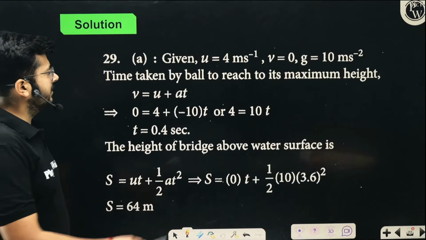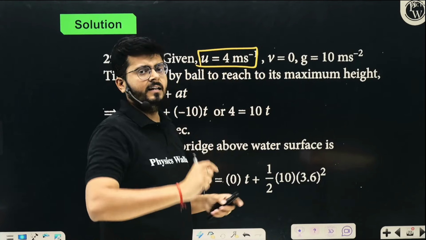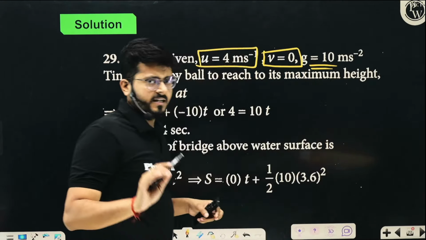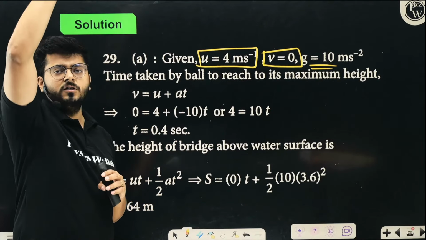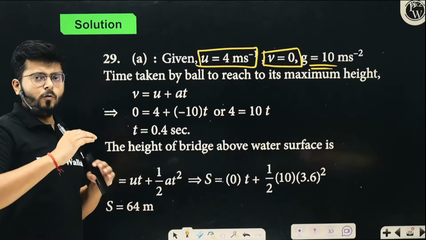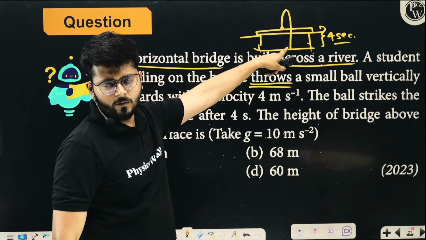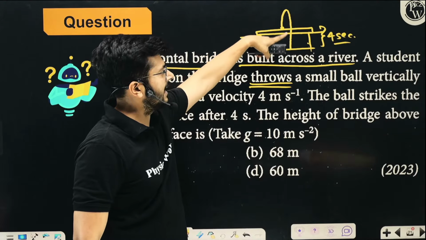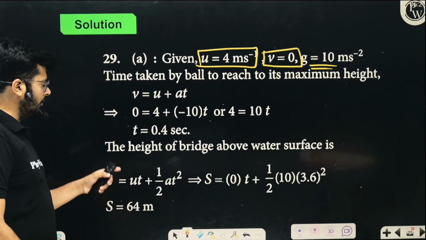For example, the initial velocity of the body was 4 meter per second. He is throwing the ball with 4 meter per second. At the topmost point, the velocity will become 0, and the value of g is 10 meter per second square. You apply the first equation of motion to get the time it takes to reach the topmost point. By solving it, you get 0.4 seconds. So from the total time of 4 seconds, if you remove the 0.4 seconds, you have the time it takes to travel from this place to that place. Now you can talk about that.